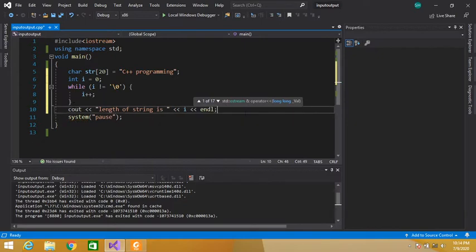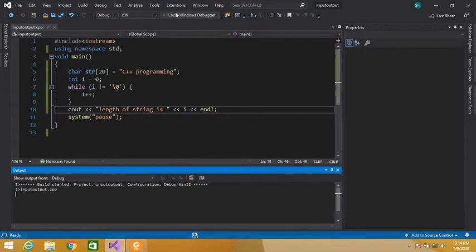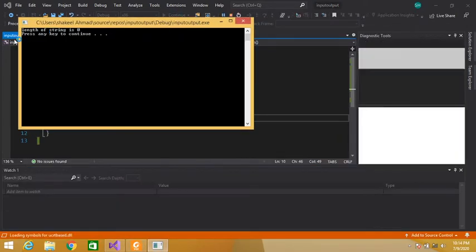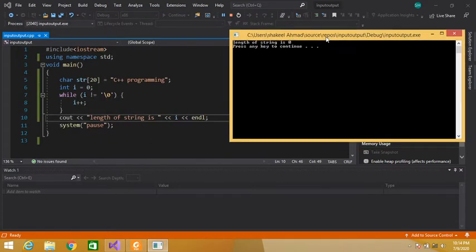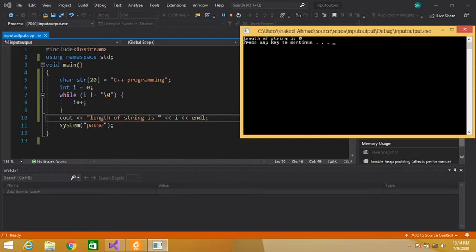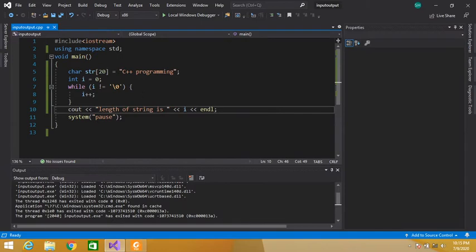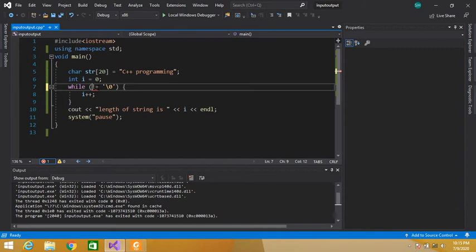So let's execute this program. Length of string is 0. Why so? Sorry, we have to check not i, but we have to check our string: str[i] not equal to \0. So we are checking character by character.